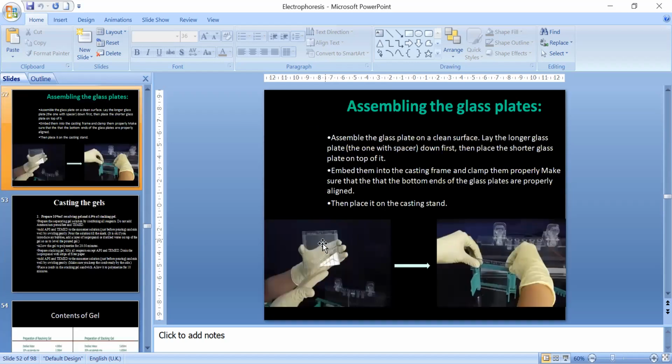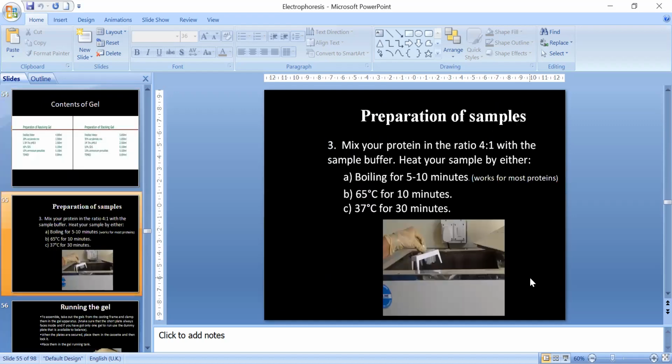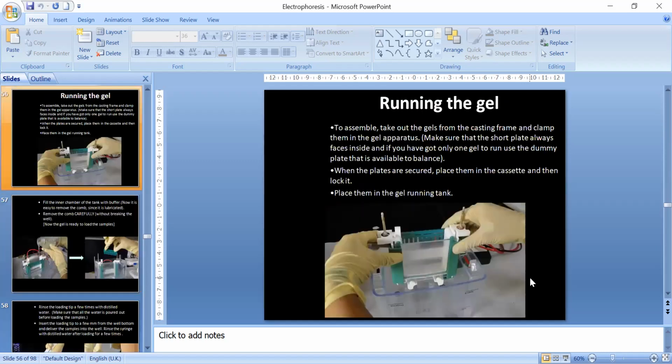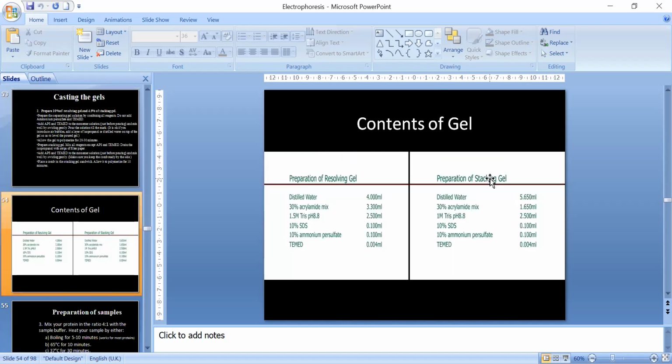You can see the whole procedure: you have the glass plates, you fix the glass plates using two clips, you seal it from three sides, then you pour the gel inside that, and then you put the comb. Now the gel you can make accordingly. In SDS page, the gel is made in two parts: one is resolving gel, and the other is stacking gel.